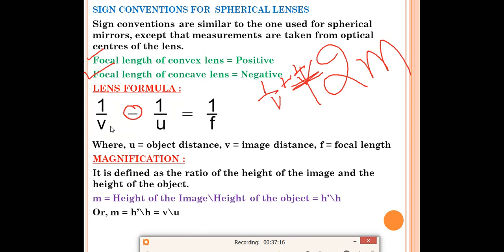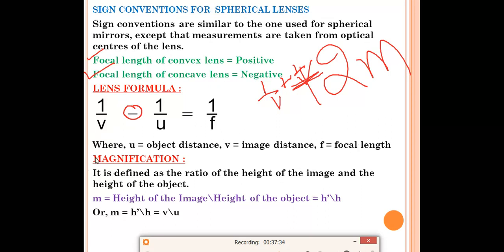So how will you remember which is your image distance and which is your object distance? Since the object is written with O symbol, O and U look somewhat similar. So you have to remember that object distance is always given the symbol U and image distance is given the symbol V. F is focal length, F for focal length.